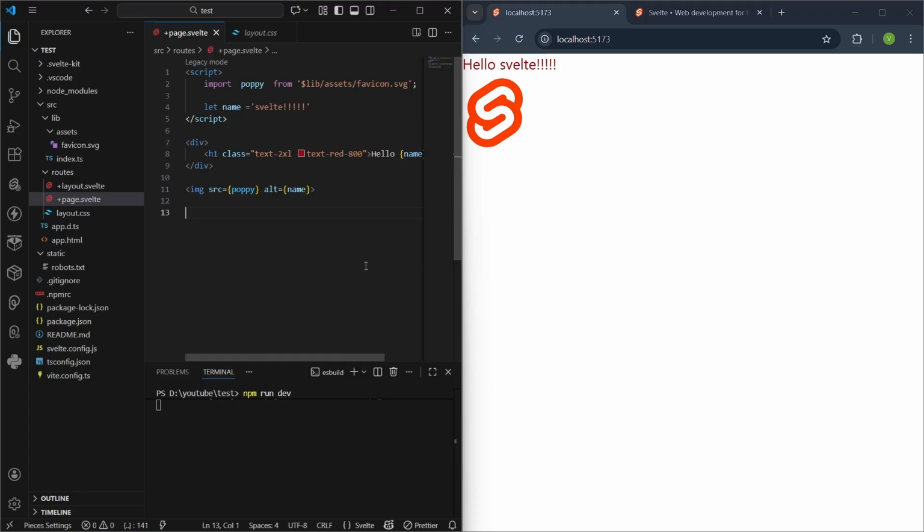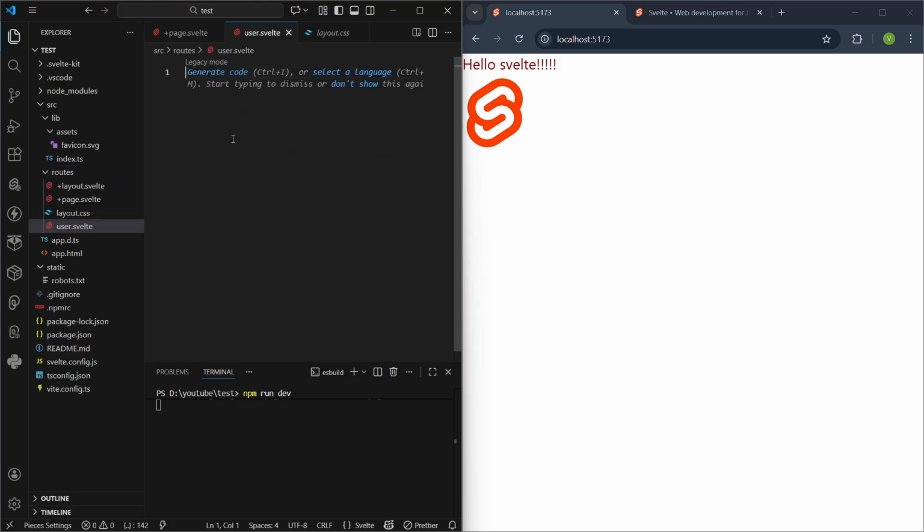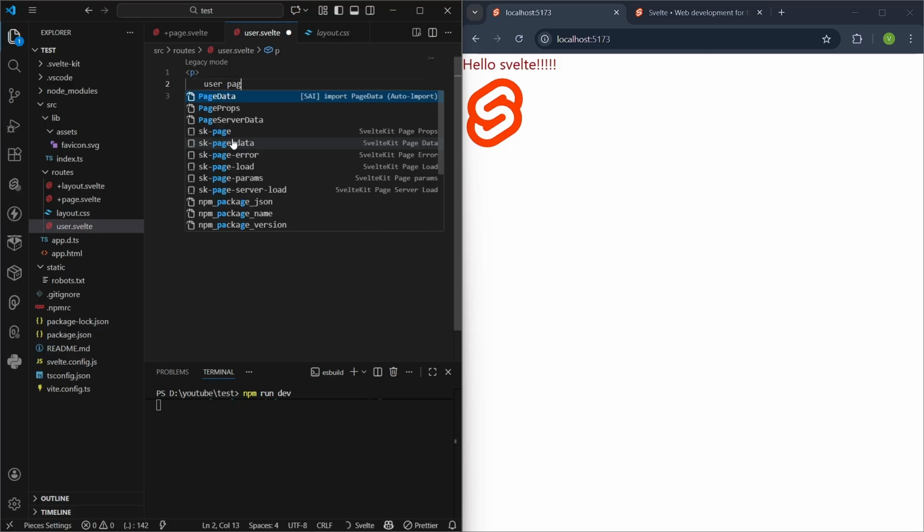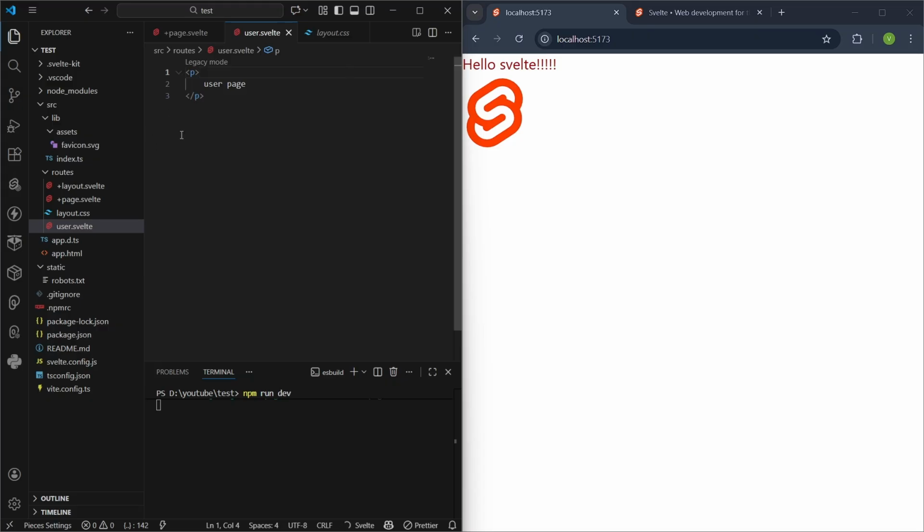Now moving forward to nested components. This is how we have created a single component with script and HTML. For nested components, I am going to create one more file, for example user.svelte. Here I am going to use the p tag and write "user page", that's it, a p tag with user page.